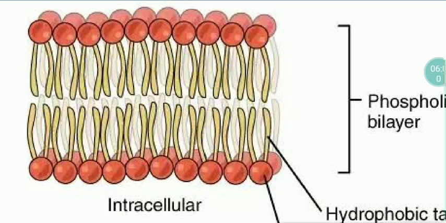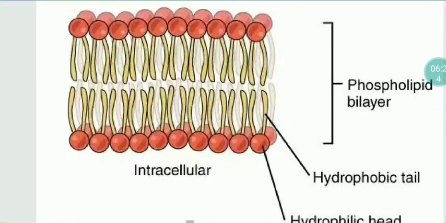In this way, the phospholipid molecules are arranged in two layers, where the lipid tails hide from water, and the phosphate polar ends, the hydrophilic ends, face the water both inside and outside. This is the arrangement of the phospholipid layer.